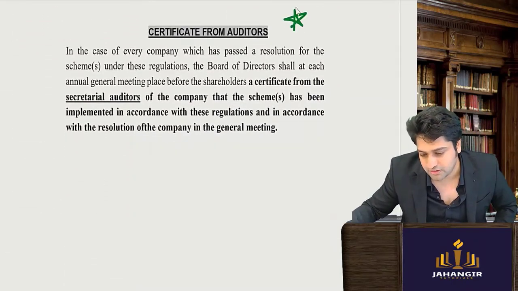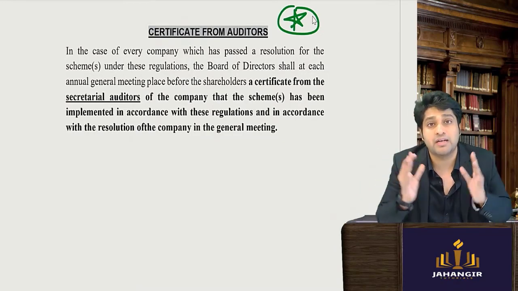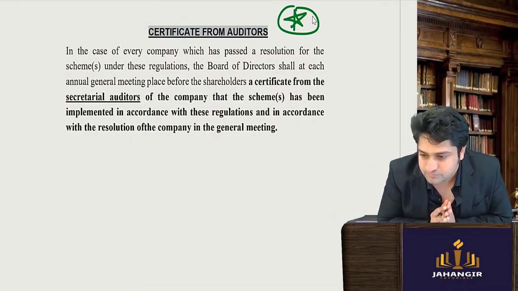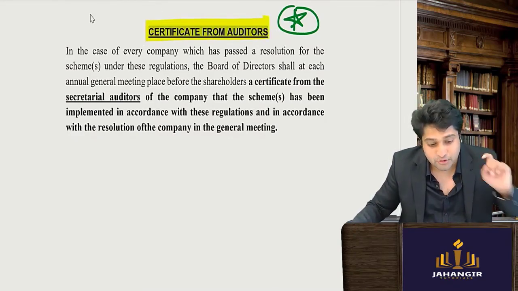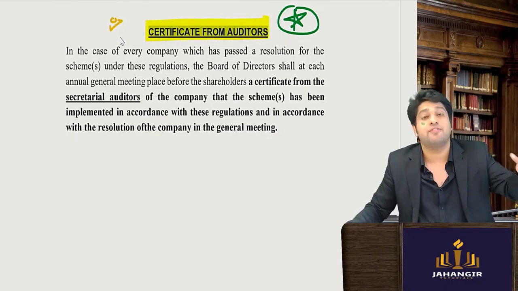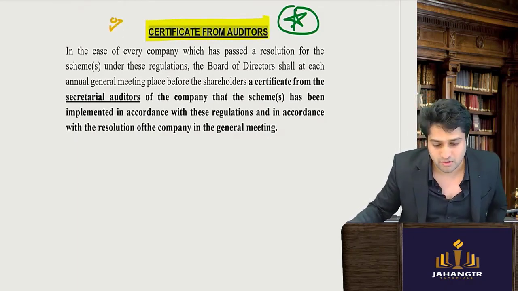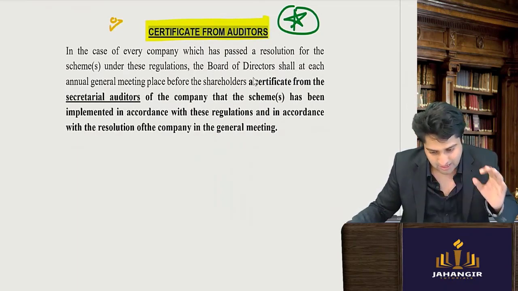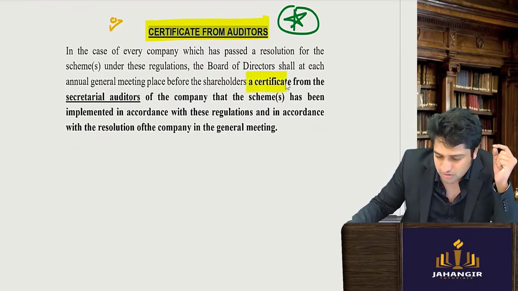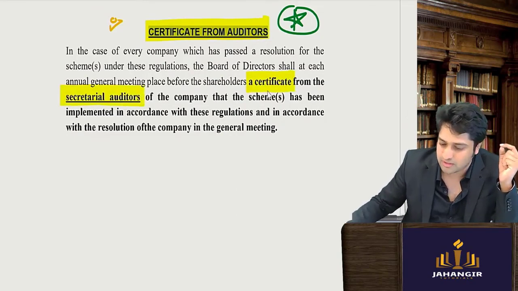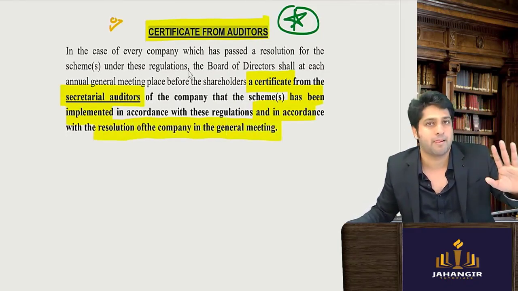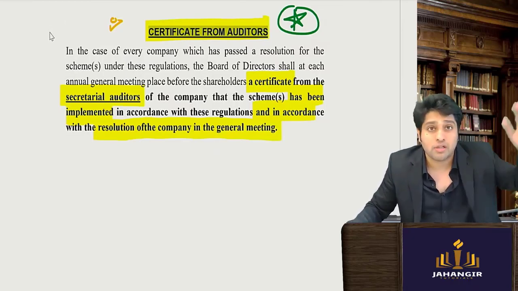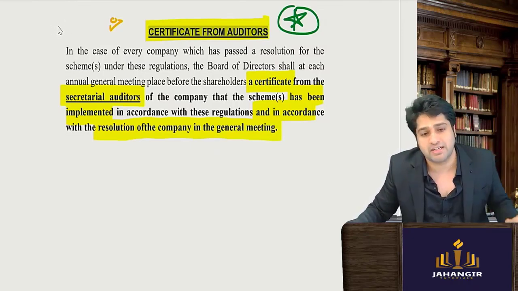Very important, the new regulations have given recognition to the company secretary, and have said that a certificate from the secretarial auditors of the company is required, stating that the scheme has been implemented in accordance with the resolution of the company in the general meeting. Pay attention. The scope of the company secretary has been increased here.